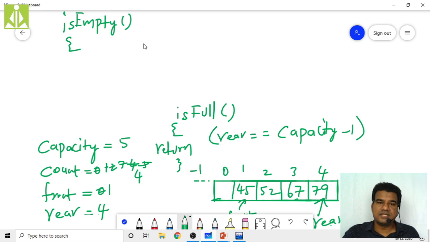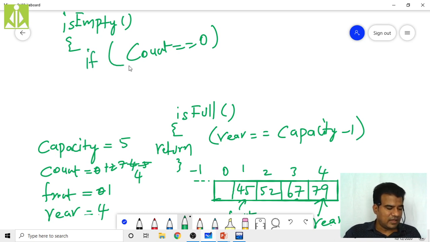If your count is 0, meaning you don't have any elements in your queue, that indicates the queue is empty. If both these things match, front equals 0 and count equals 0, then we say your queue is empty.